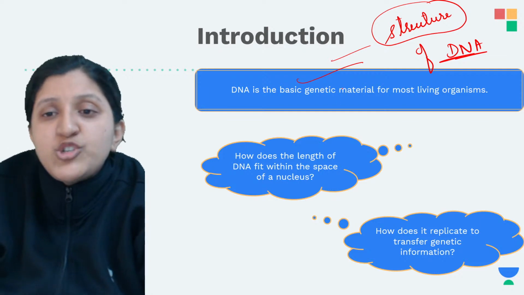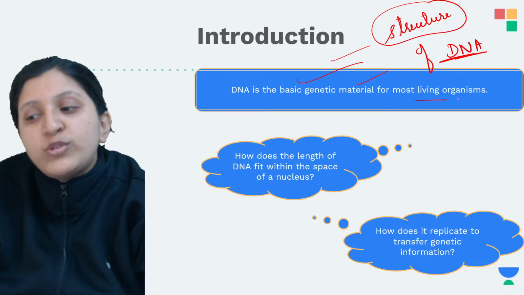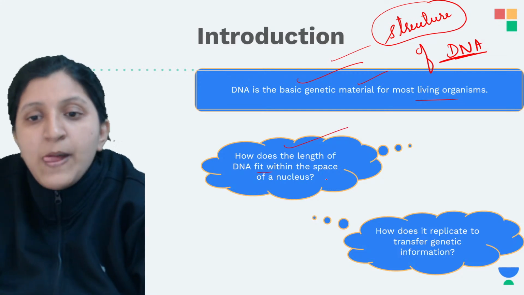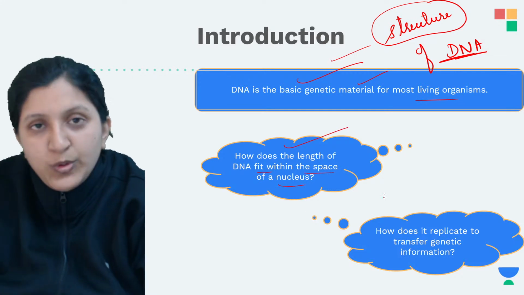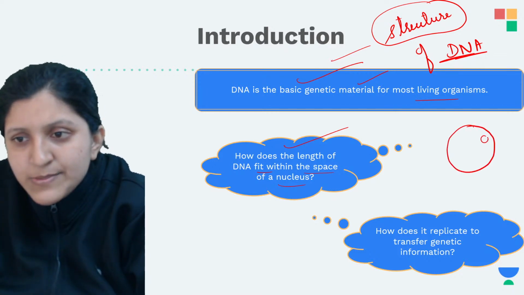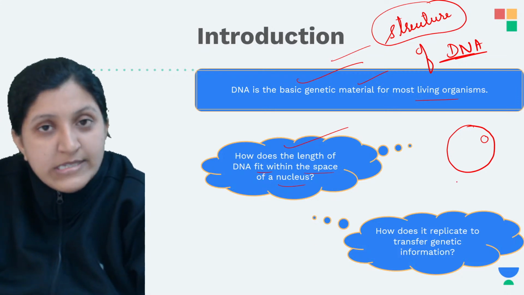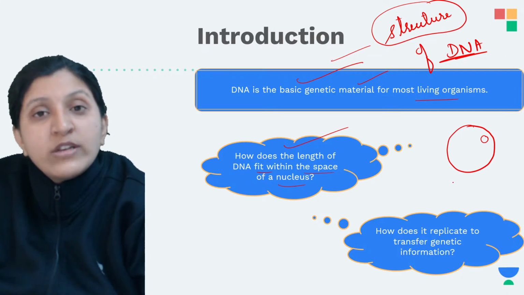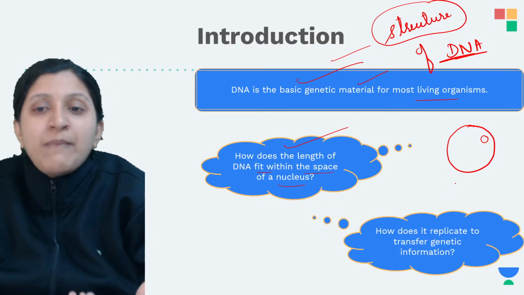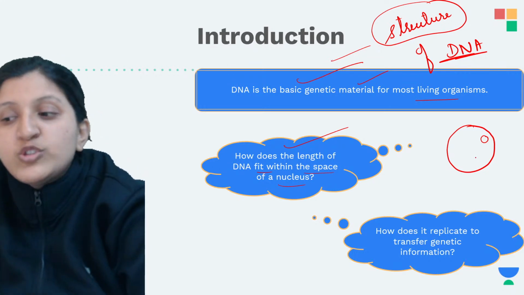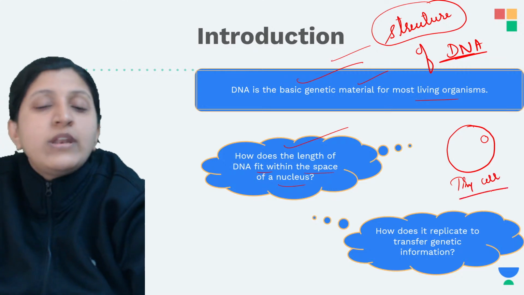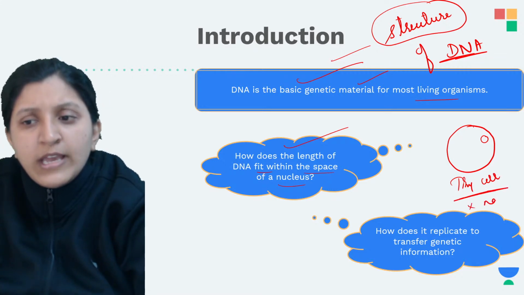So DNA is the genetic material for most living organisms. How does the length of the DNA fit within the space of a nucleus? Let's say this is a cell now, and this is the nucleus. What is this cell actually? It is not even visible to our eye, so you need a microscope to observe a cell. It is that tiny a cell, not visible to the naked eye.